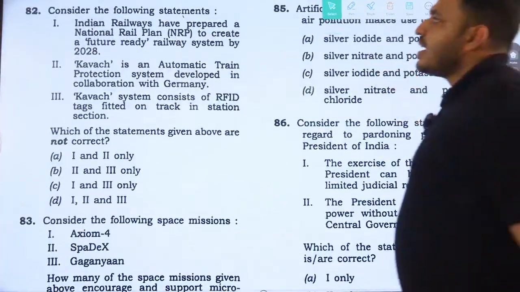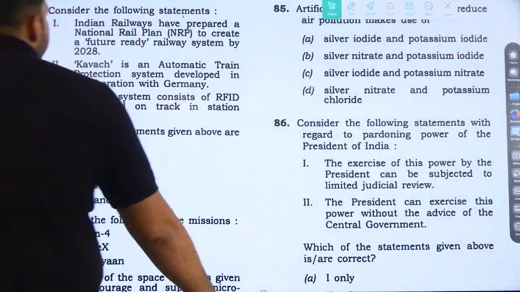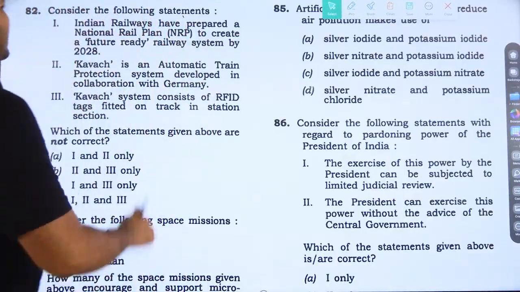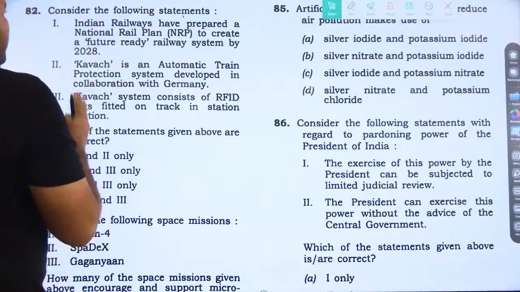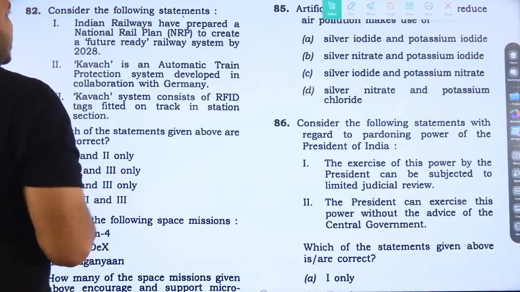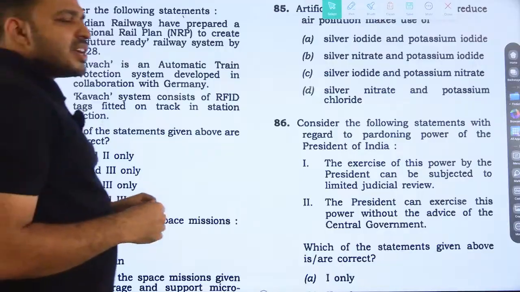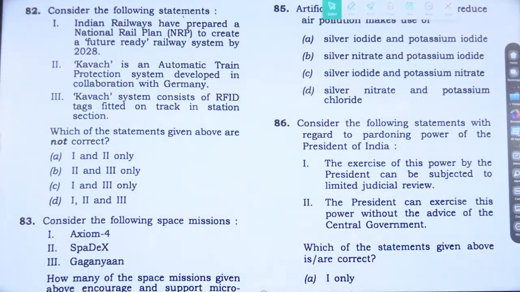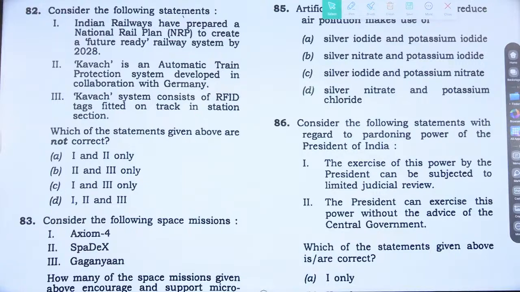82. Consider the following statements. Indian Railways, okay, this is about Kavach. Indian Railways has prepared a National Rail Plan to create a future-ready railway system by 2028. Actually, it is 2030. 81 I discussed. 82.